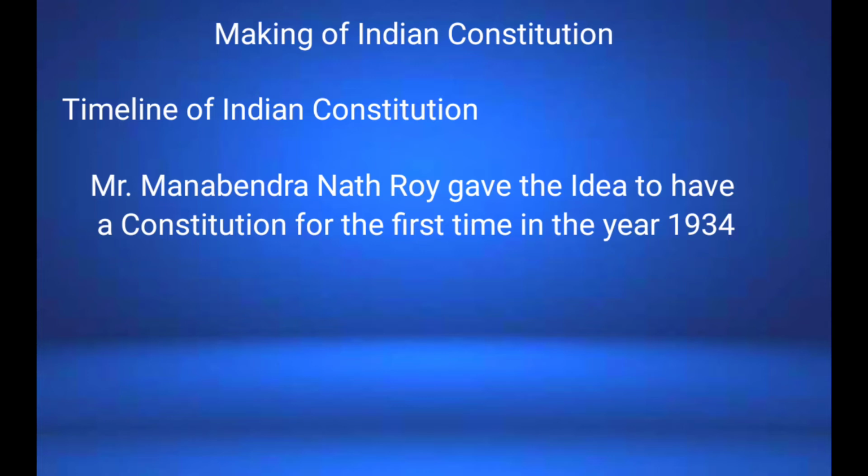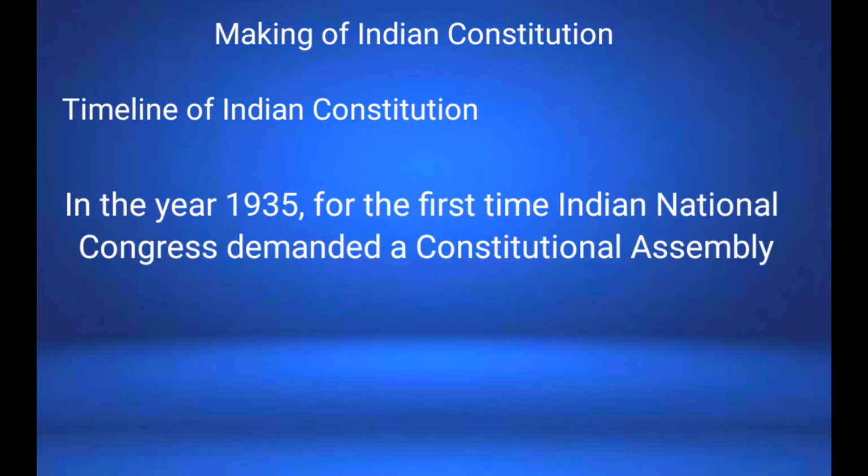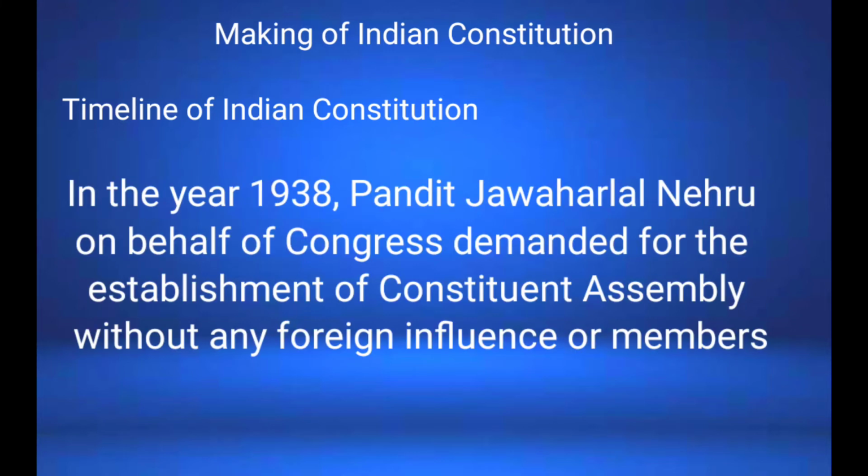But his party is very less significant, so there was no impact on the British government to have any constitution for India. After that, in the year 1935, for the first time, the Indian National Congress demanded that the Britishers establish a constituent assembly for writing the constitution for India. At that time, the Indian Congress was a significant party, so there was some impact on the Britishers. And in the year 1938, on behalf of Congress, Jawaharlal Nehru demanded a constituent assembly without any foreign influence or foreign members. Simply it means the assembly has to consist only of Indians.